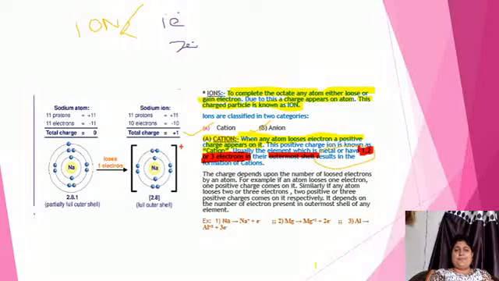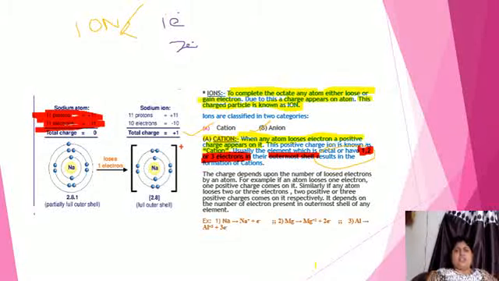For example, we will take the example of sodium. Sodium has 11 protons in the nucleus and 11 electrons.